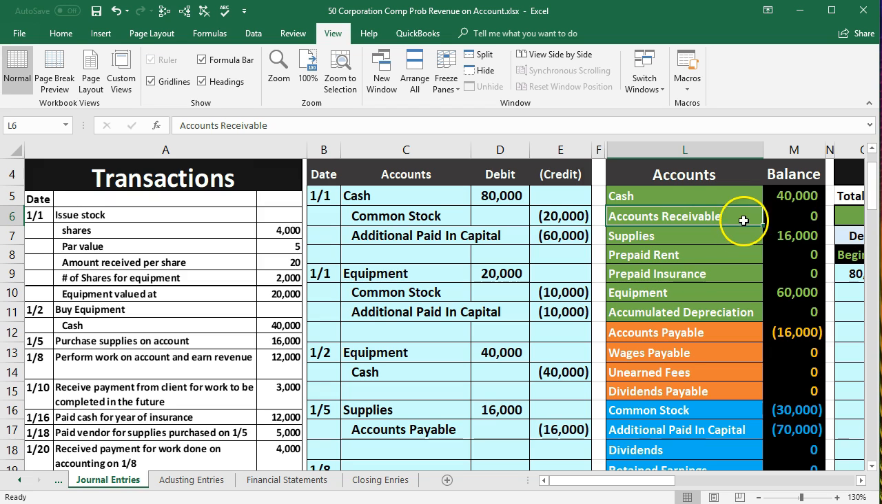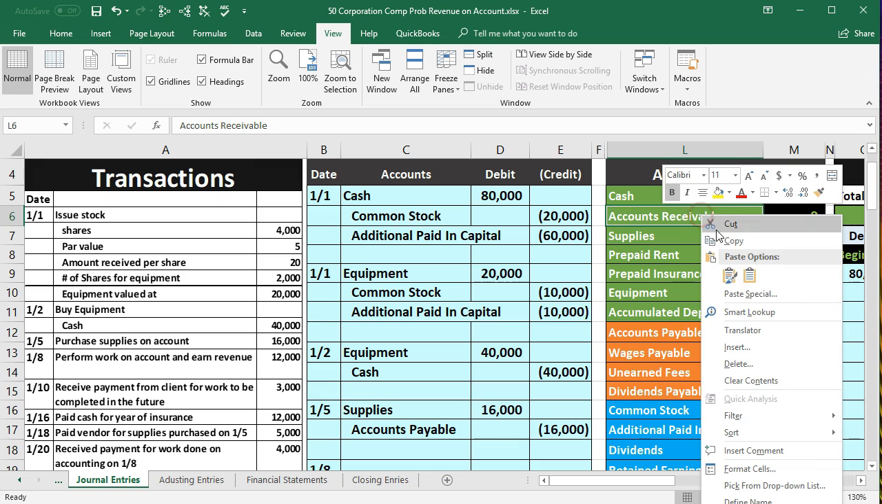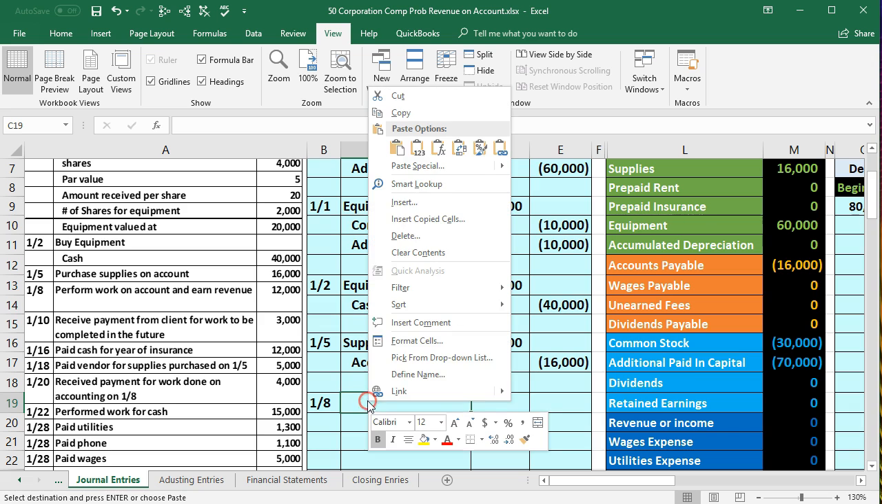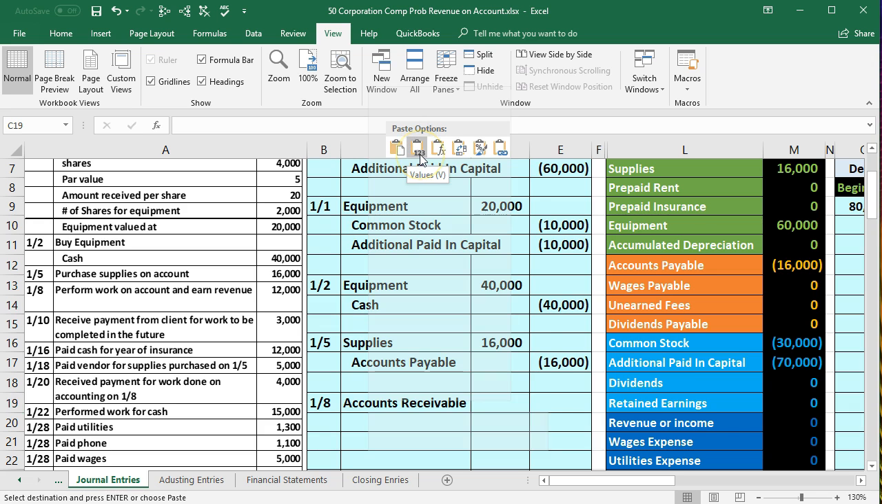It is an asset. It's not as tangible, not as good as cash. That's why it's not number one here. But it is still something that is of value, hopefully, depending on who we deal with in terms of clients. So it has a debit balance. We're going to make it go up by doing the same thing to it, another debit. So right-click and copy. We're going to put that up top in C19, right-click and paste, 1, 2, 3. The amount then will be, so we did work on account, 12,000.